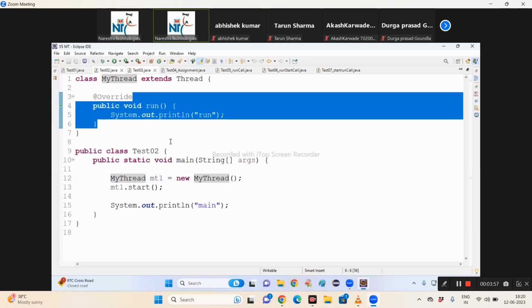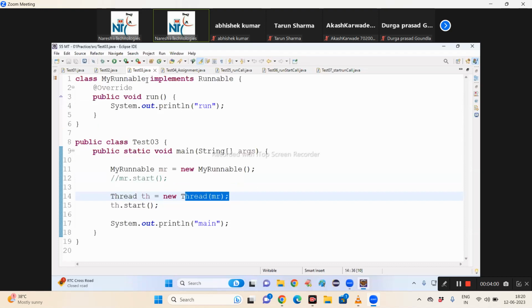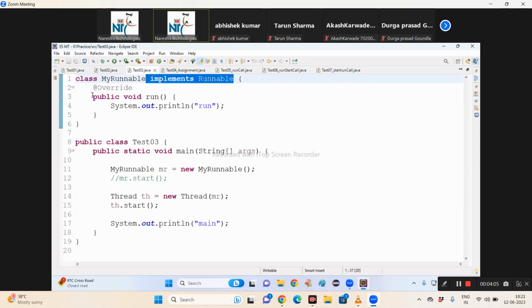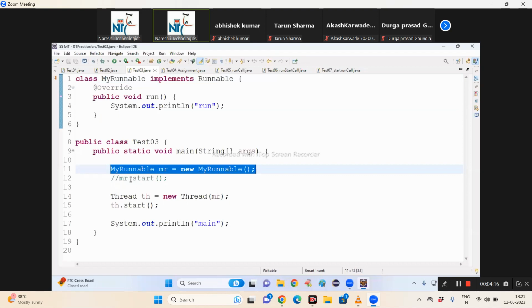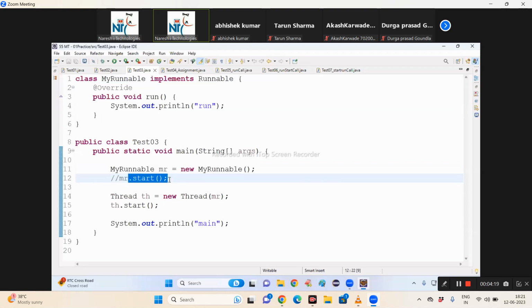Next point is what? The second way of implementing, instead of overriding the run method: define a class implementing the Runnable interface. Now, what is the difference between the first approach and the second approach? Even if you implement the Runnable interface and create the object, we cannot call the start method. If you call the start method, what happens? The compiler searches for the start method in my Runnable class. Is that method available there? No. Then where is the start method available? In the Thread class. Then we must create a Thread object to call the start method.